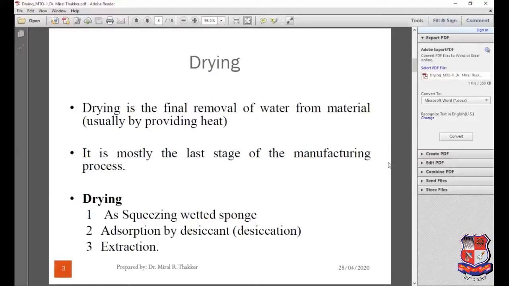In any manufacturing industry, this can be the last stage of the process. These are some of the examples of drying, like squeezing wetted sponge, adsorption by desiccant, and extraction. So these are a few examples of drying.